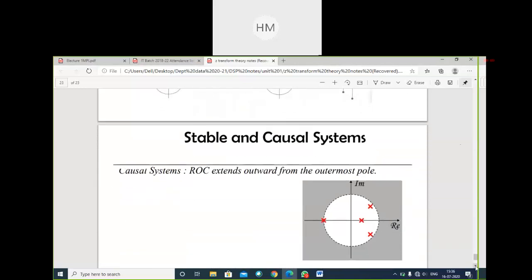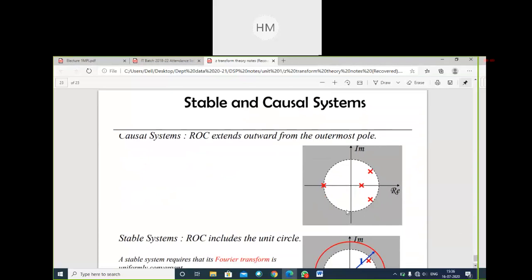Now stable and causal systems. For causal systems, the ROC extends outward from the outermost pole. If the system is causal, it means that poles will lie within the circle, or on the circle.